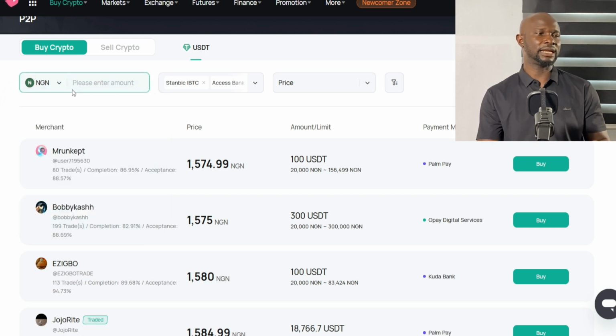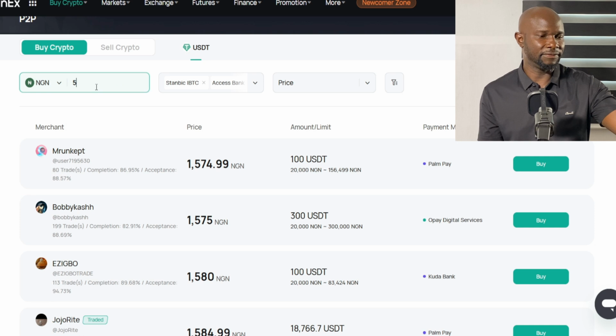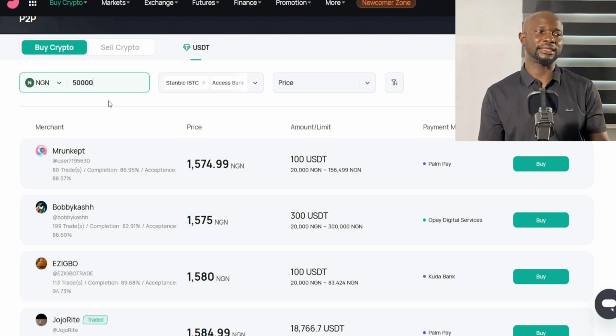So I'm from Nigeria and I'll use this as an example. What amount of USDT do you want to buy? So in Naira, how much do you want to use to invest in this? You can put it here. Just type, maybe you have 50,000 Naira. You can type 50,000 Naira here now.